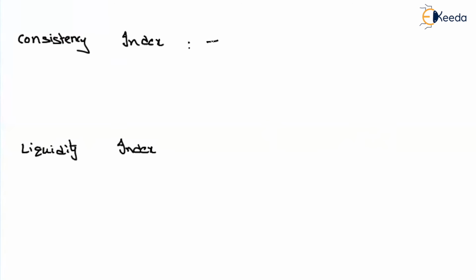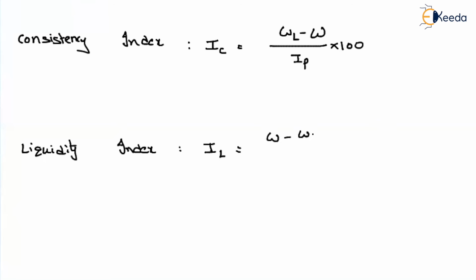Consistency index is represented by I subscript C, and that will be equal to liquid limit minus water content, divided by IP, into 100. Liquidity index is represented by I subscript L, that will be equal to W minus WP divided by IP.